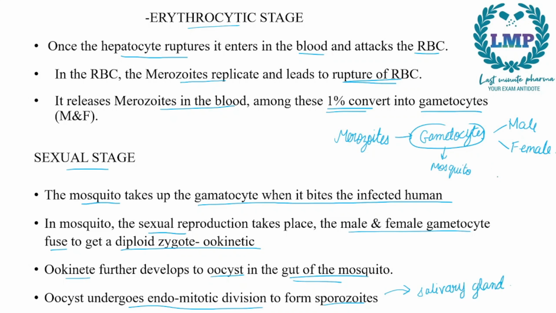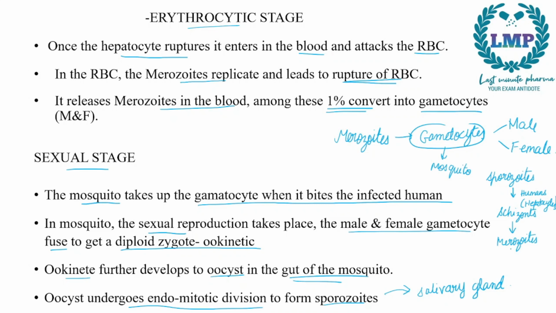So let us say once more, the sporozoites from the saliva of the mosquito are injected into the humans. In the humans, they will first go and attack the hepatocytes. In the hepatocytes, the sporozoites will convert into schizonts. From schizonts, they will further develop into merozoites.